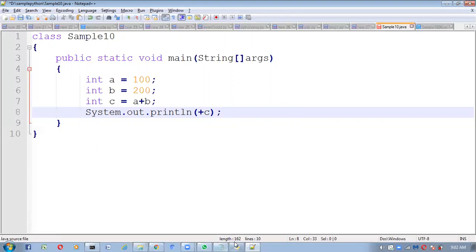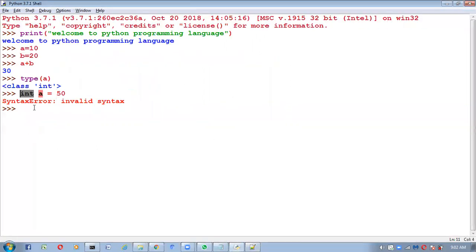See, I will show it practically. Don't worry. Here I am writing print, "Welcome to Python", like this. Observe very carefully. Here I am taking a semicolon. Nothing is wrong. It will print Welcome to Python.